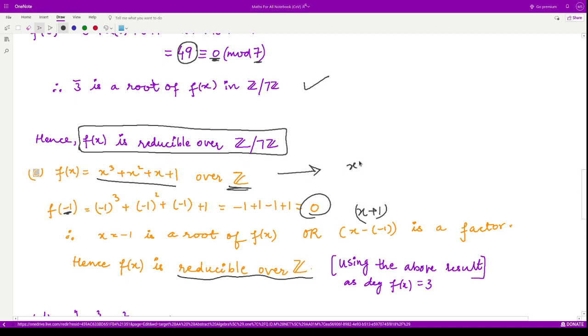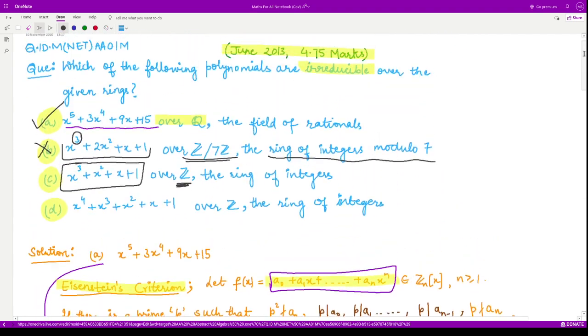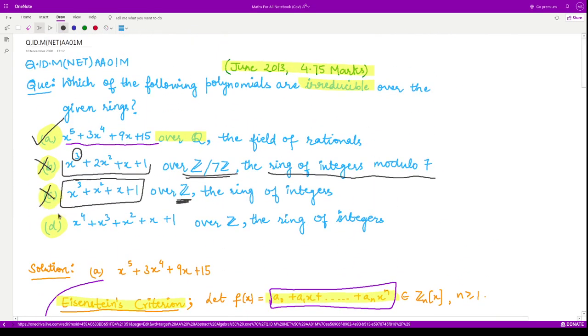You can take x square common from the first two terms. So you will be left with x plus 1 and plus 1 x plus 1. So you will see you can factor this as x square plus 1 and x plus 1. So this polynomial is clearly reducible, right? Therefore this is reducible, so we also rule out this option. C is not the correct option.